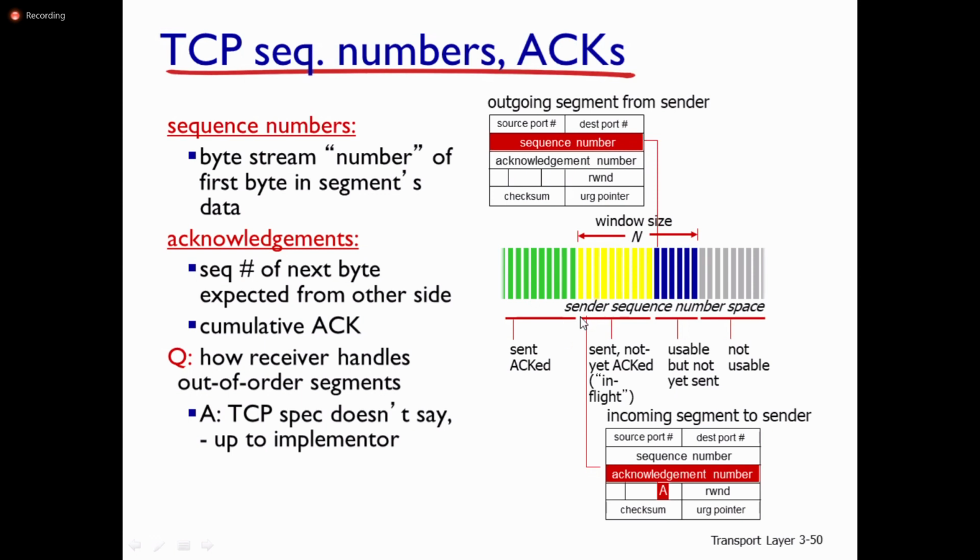The yellow color packets are already sent, but not yet acknowledged. At the receiver side, we need to acknowledge the packets in yellow color. Checksum, urgent pointer, and some of the other fields were already mentioned in this scenario. Outgoing segment from the sender, then here incoming segment to the receiver. It's not sender, I will modify it.